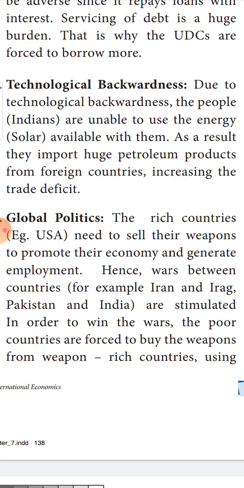That is the reason. Because of this technological backwardness which exists in a few countries, they are forced to buy products which they are unable to produce in their own country because of lack of technology. As a result, what will happen? Imports will be on the higher side. When imports are more than exports, automatically disequilibrium will occur.